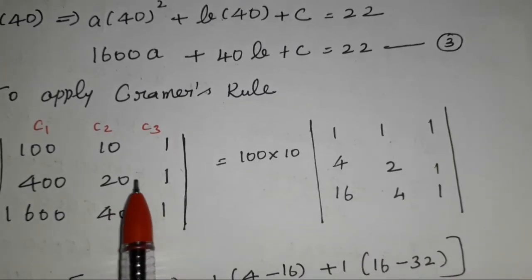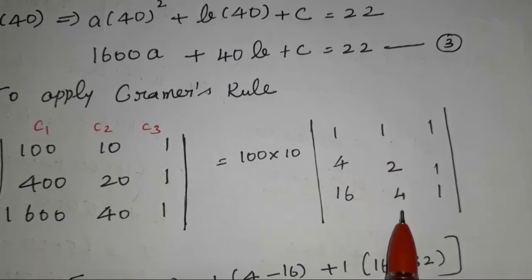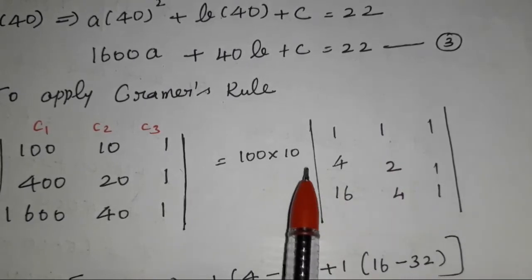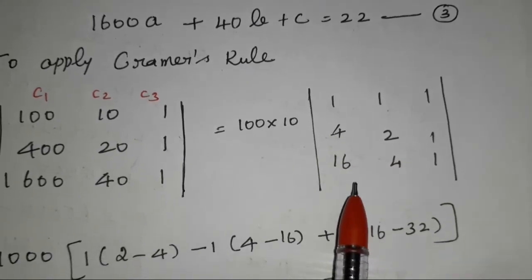Similarly, what is next? We take this column, we take the 10. Taking 10 means 1, 2, 4. 10 ones are 10, 10 into 2 is 20, 10 into 4 is 40. For easy calculation, now we get very single numbers. It is easy for calculation.